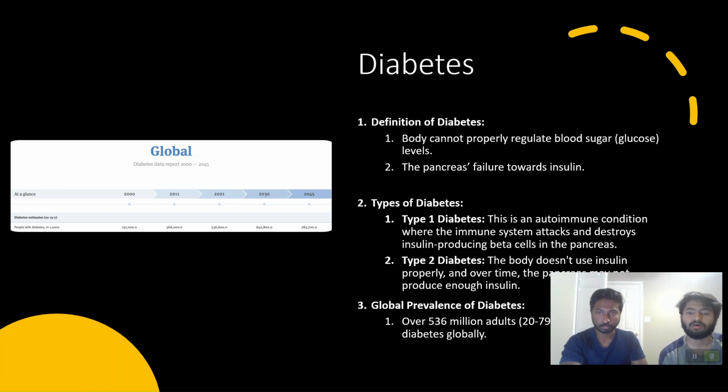So overall, at the global level, more than 536 million adults are currently affected by diabetes, and the number is said to be increasing till the year 2045.